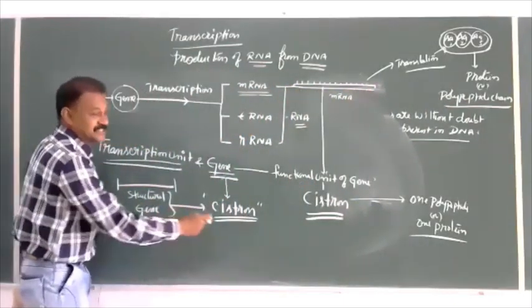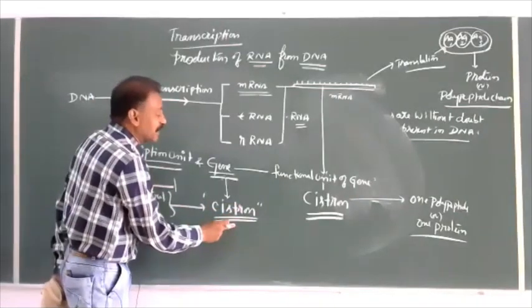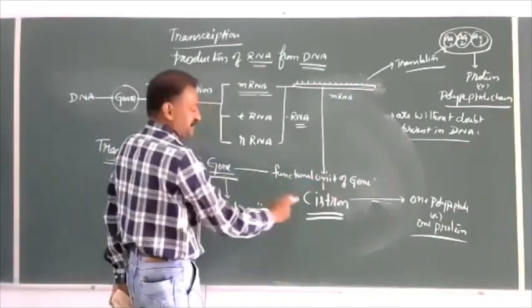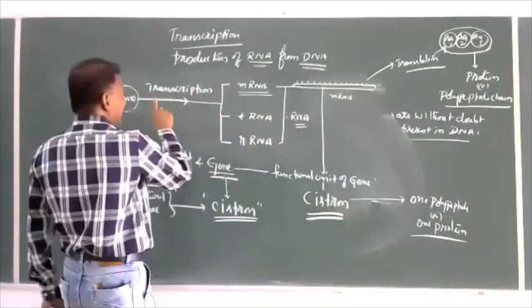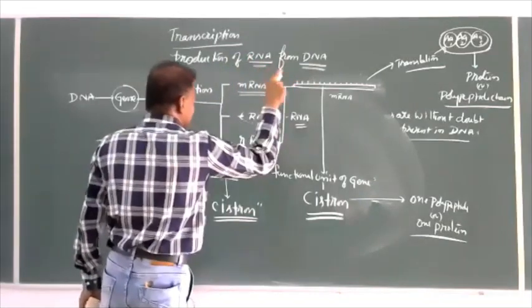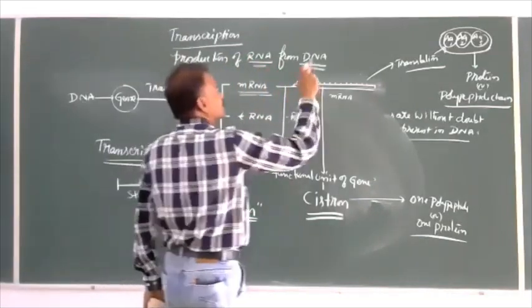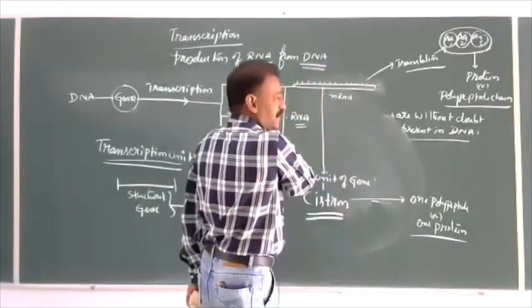A structural gene is nothing but cistron, or cistron is nothing but the functional unit of gene. And a gene is able to produce cistrons, and many cistrons are produced from the genes.